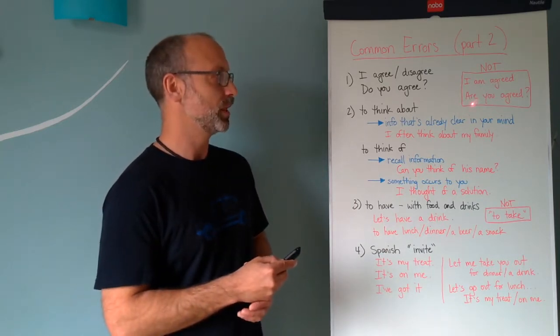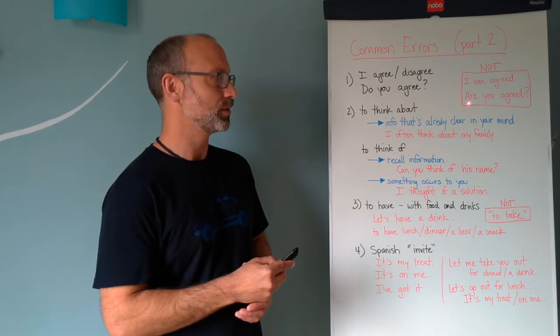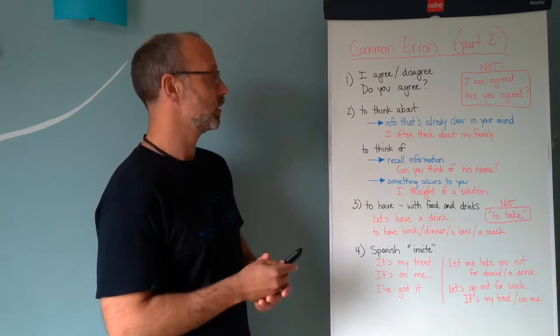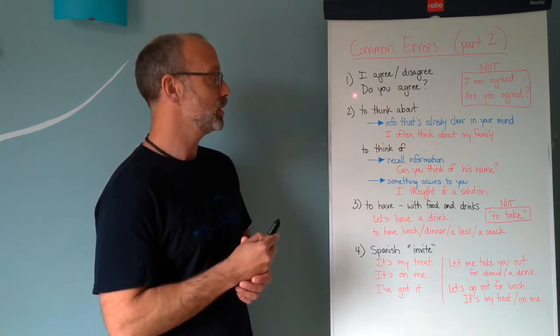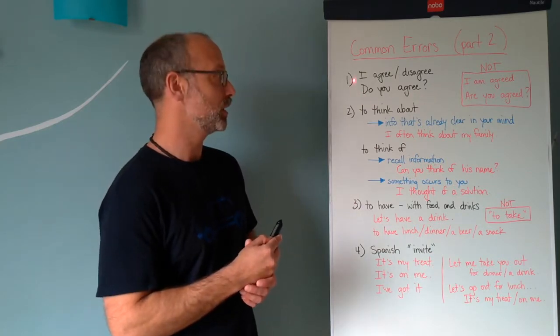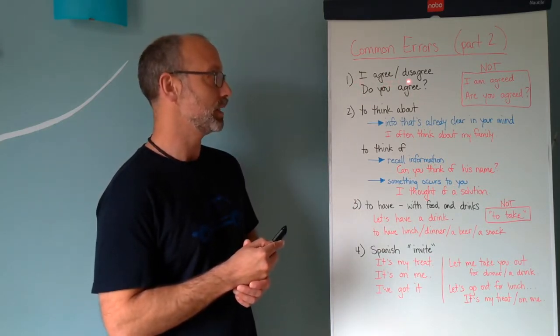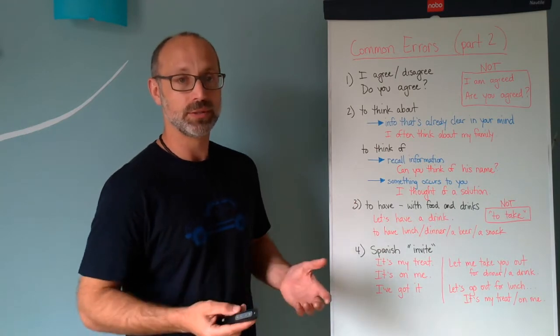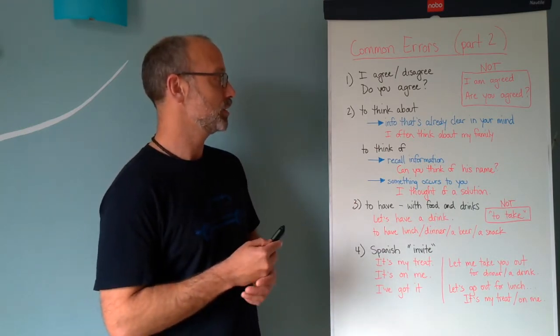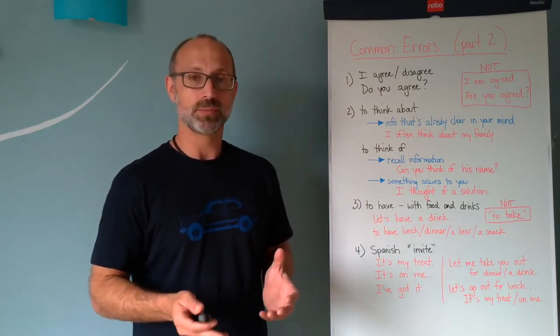When people make this mistake, are you agreed as a question or I am agreed as a statement, it just doesn't work. What you should say is, as a question, do you agree? Or as a statement, I agree or I disagree. Or even, I don't agree. So this is just something to keep in mind. It's a relatively simple correction.